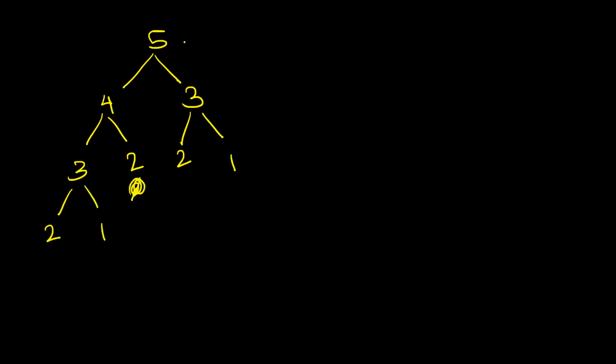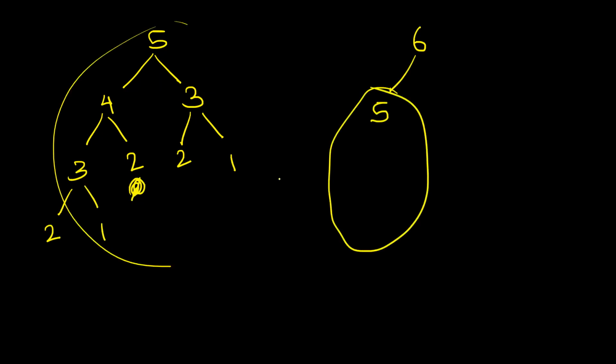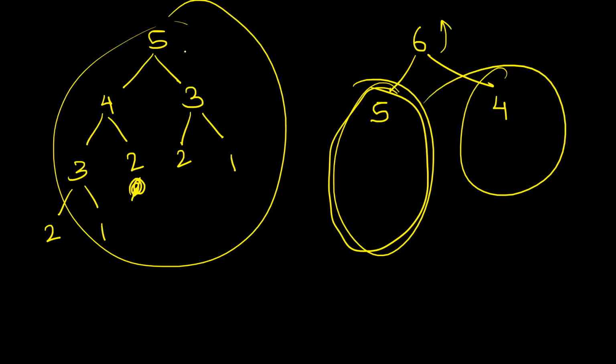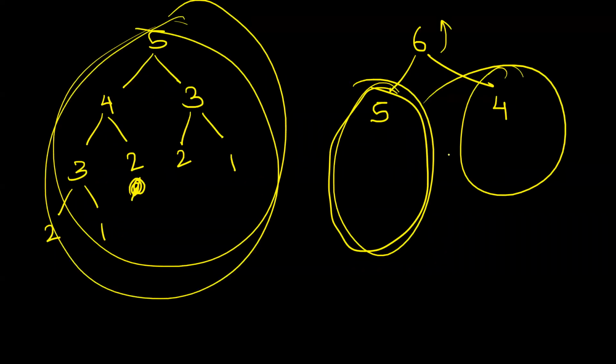Now, if I increase the value of n by 1, let's say f of 6, f of 6 will have this entire tree of 5, and it will have the tree for 4. Approximately, the trees for 5 and 4 can be considered the same. So as I increase the value of n by 1, the number of calls are doubling. With every increase in the value of n, you are doubling the number of calls.